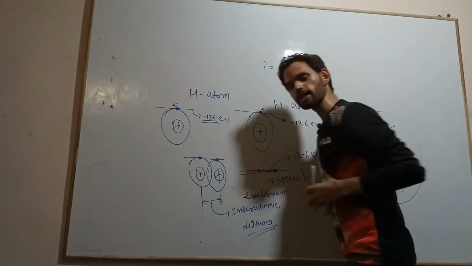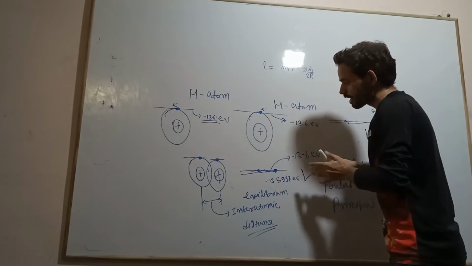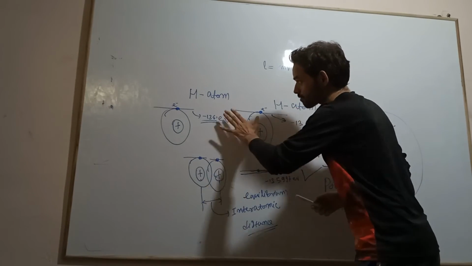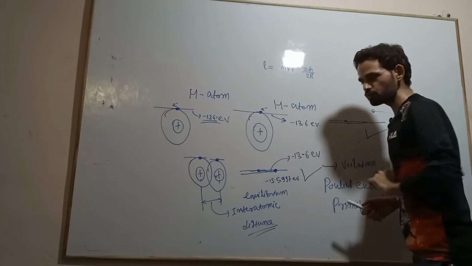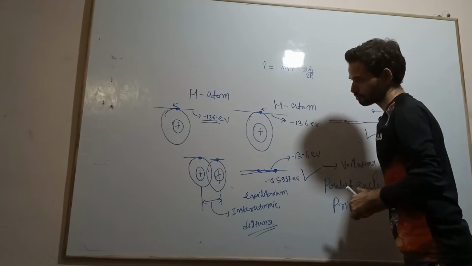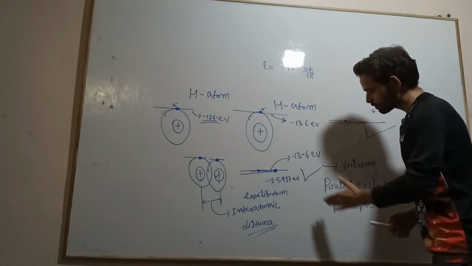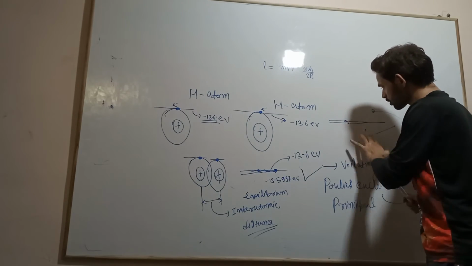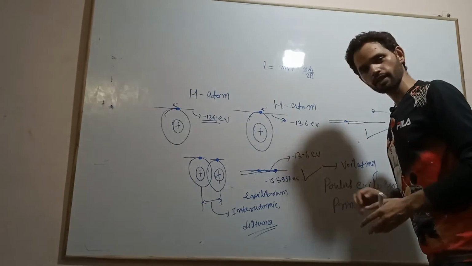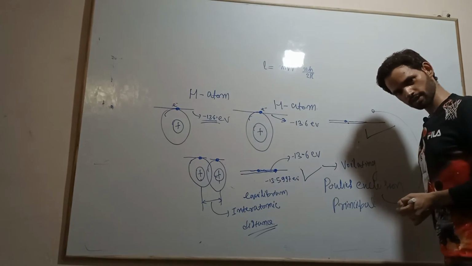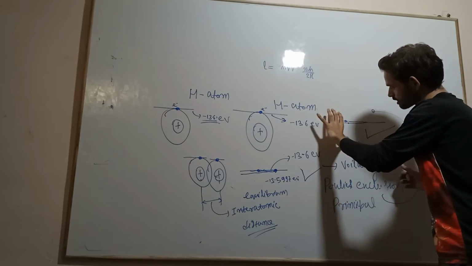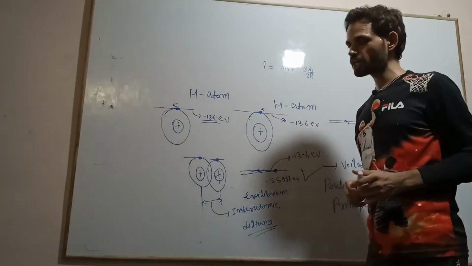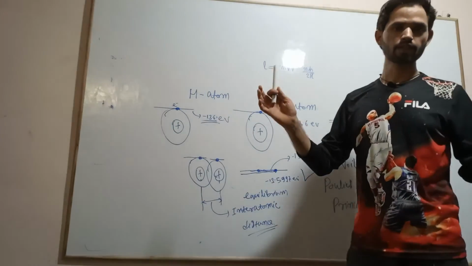When these atoms come very close to each other, what happens? These energy levels will get split from each other. They should have the same energy value, minus 13.6, but they can't. Why? Because otherwise it will violate this principle, which says that no two electrons can sit in the same energy state, or quantum state. They must have their own unique energy state.